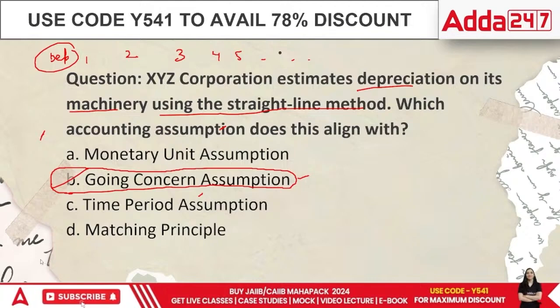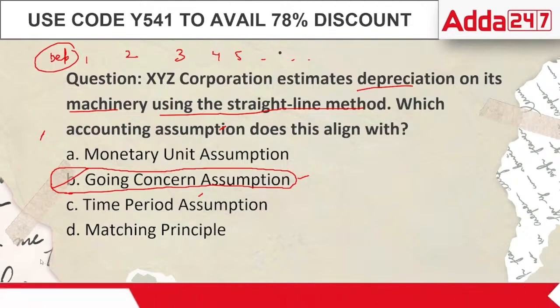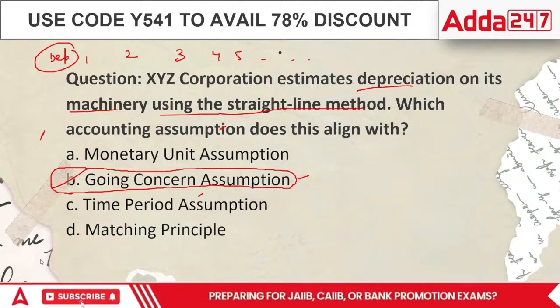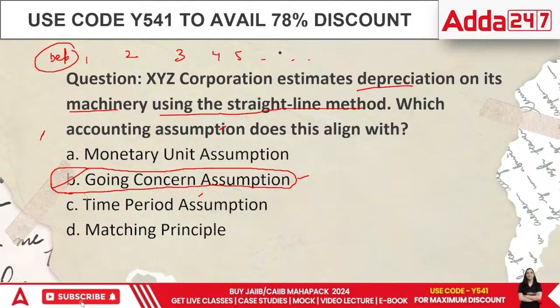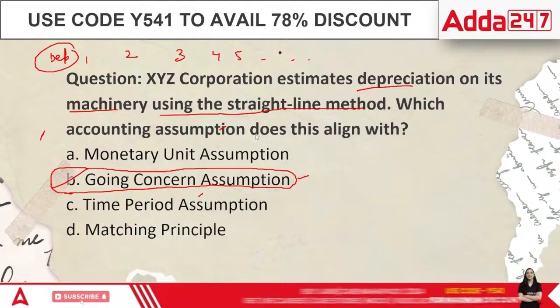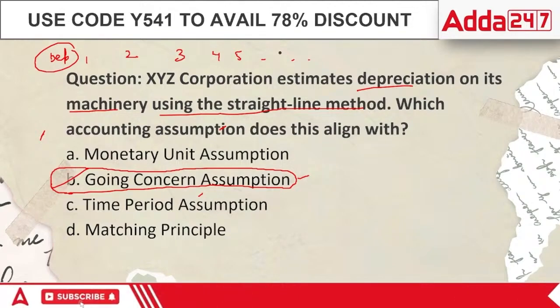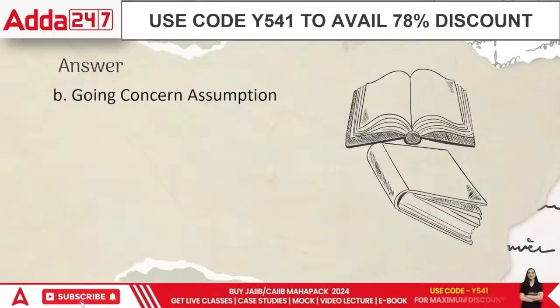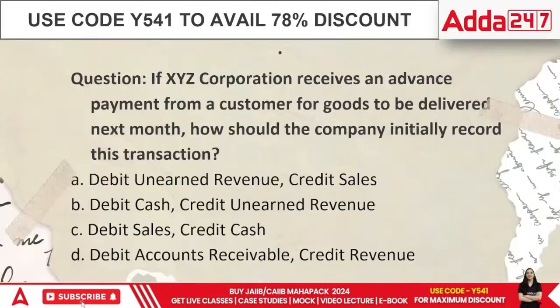Though A also applies, this specific example is given in the book for the going concern concept. So whenever there is a contradiction, it is always the book that wins. Okay? So the answer is B, everyone. Let's look at the next question.